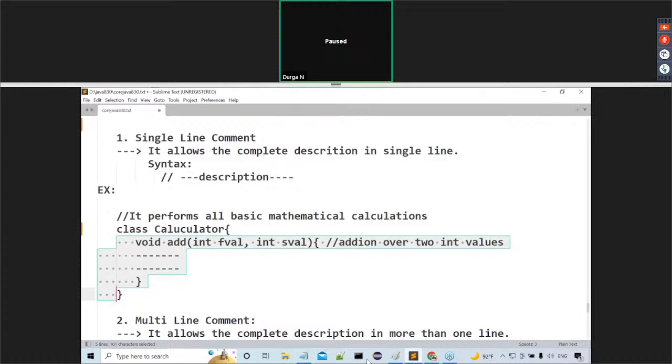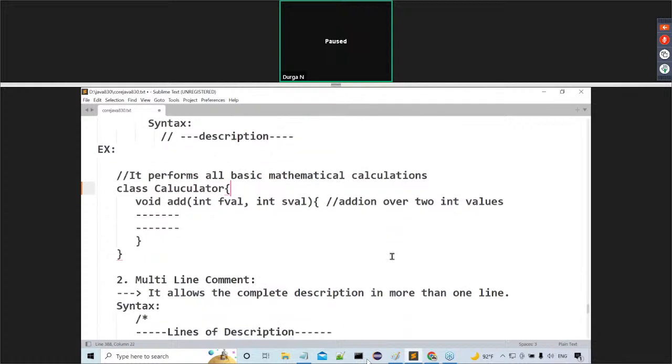I want to give some description about this particular class in a single line. That's my requirement. To provide a description about this class in a single line, we have to use a single line comment. Two forward slashes, then the description: it performs all basic mathematical operations or mathematical calculations. Just a single line for the total description. Observe carefully. Then what next?